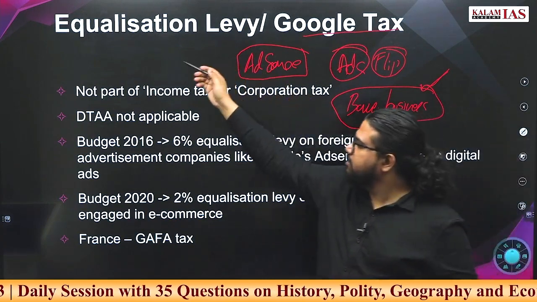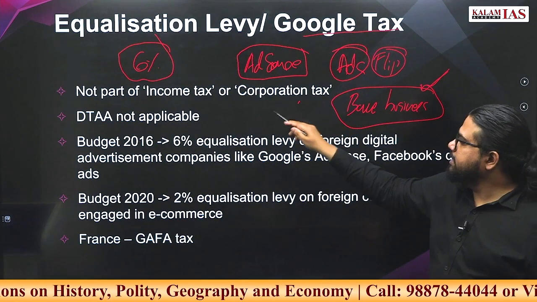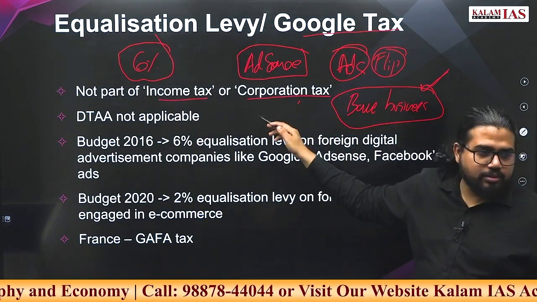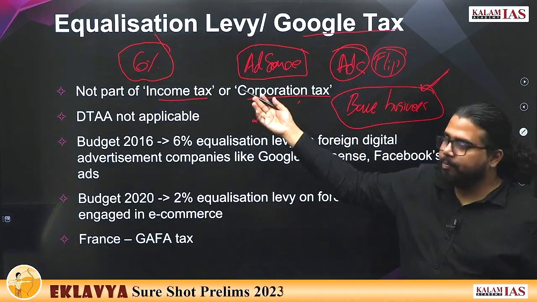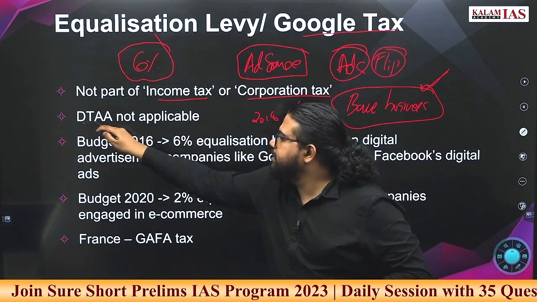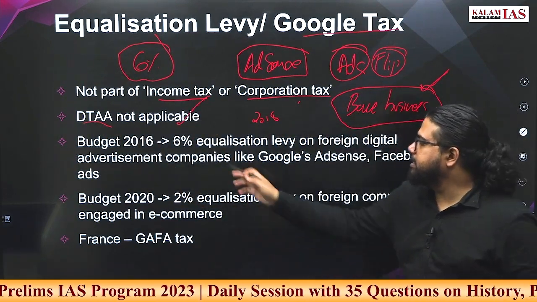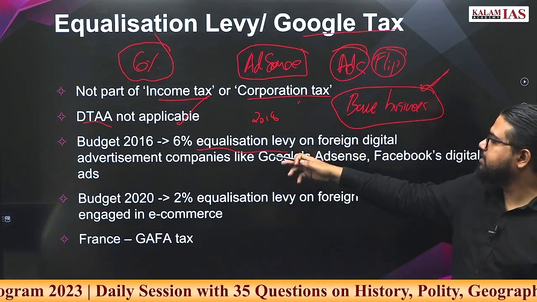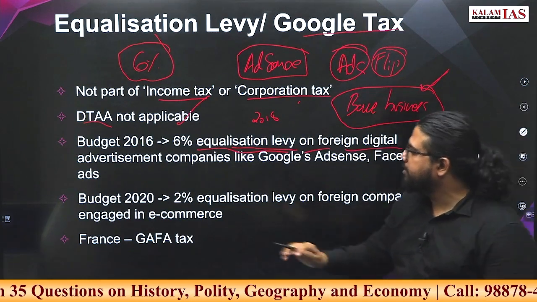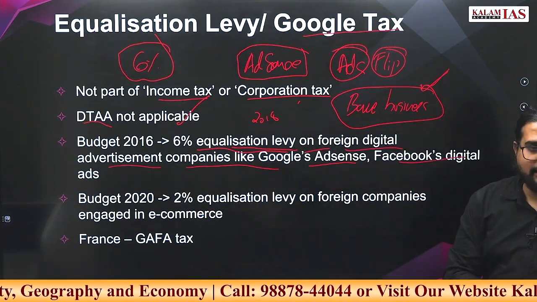How much was it? It was 6%. It is not a part of income tax and corporation tax. This was also a PYQ, 2018 I guess. DTA, what is DTA? Double Taxation Avoidance Agreement. It is not applicable in this case. It came into being in Budget 2016: a 6% equalization levy on foreign advertisement companies like Google AdSense, Facebook, digital ads, etc.